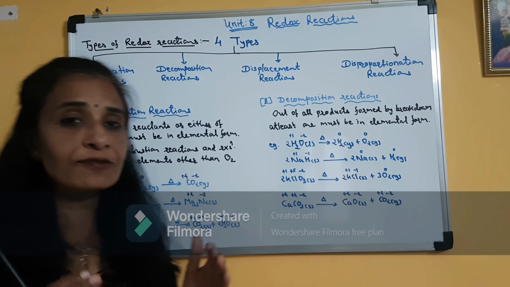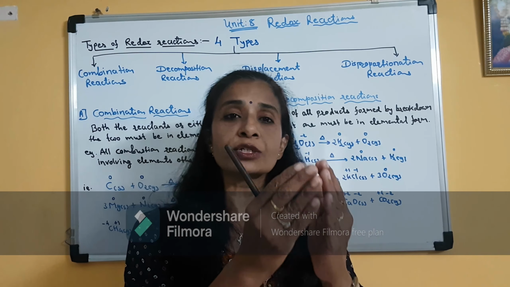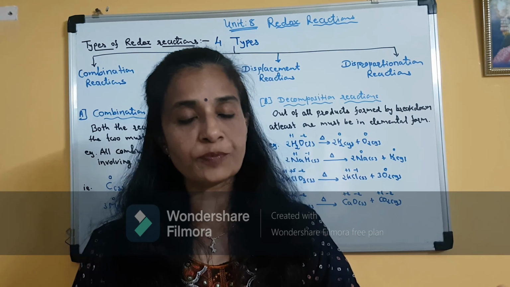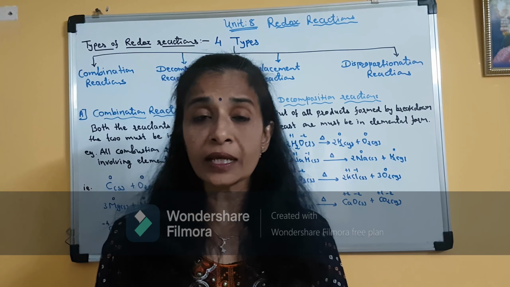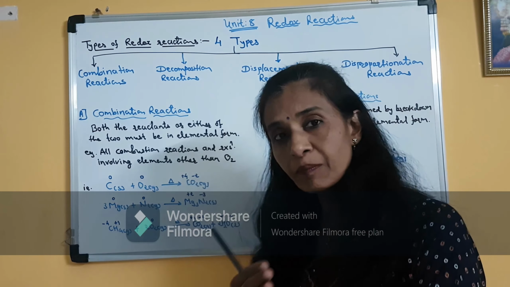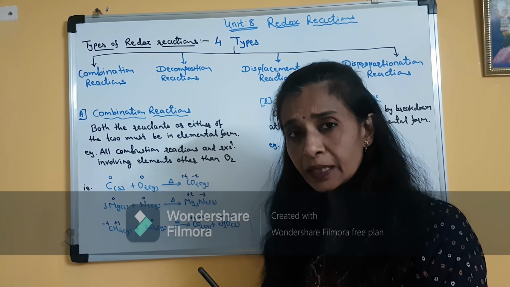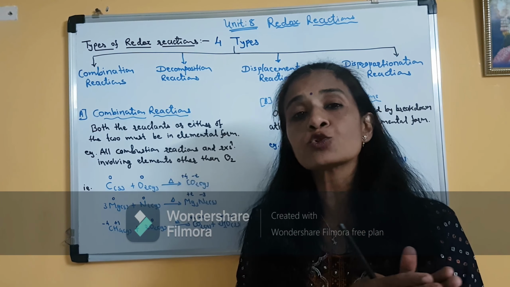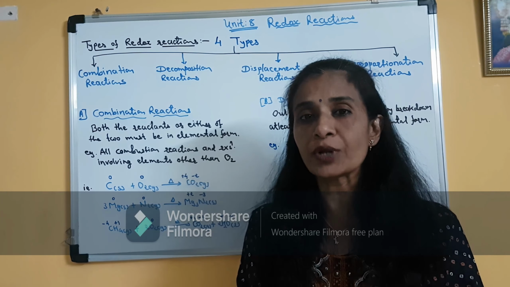The word itself suggests that there is a combination of 2 or more substances or elements. Clear? So here, when 2 or more elements combine with each other, they will result in a product. They will form a product.